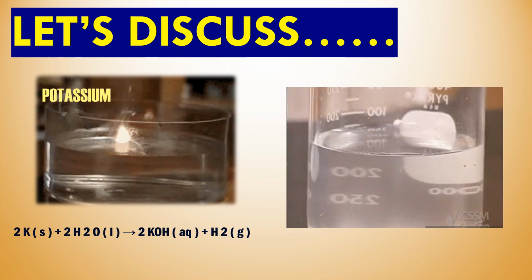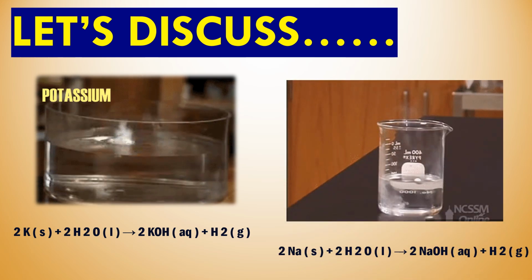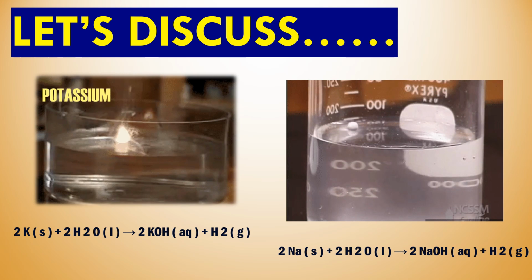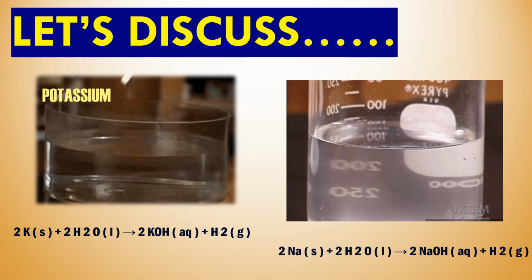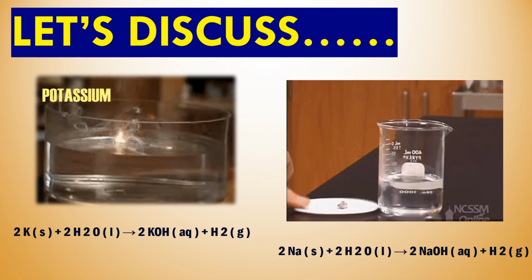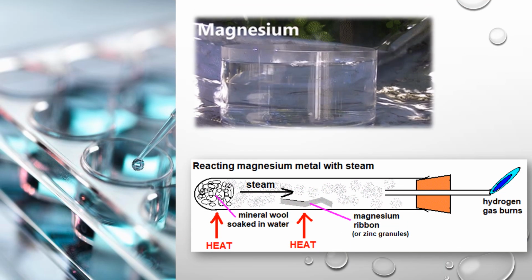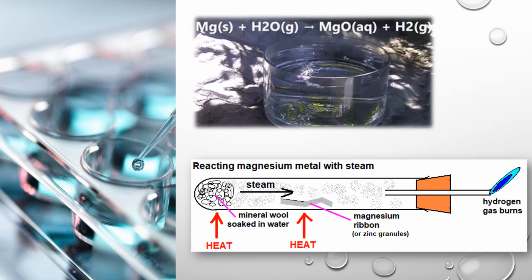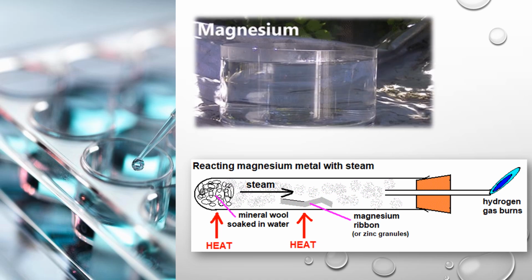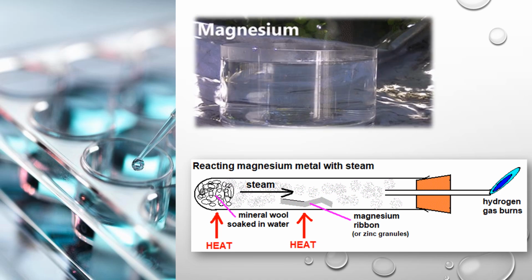We have one more example, that is sodium, which reacts with the water and forms NaOH in aqueous form, and also gives rise to hydrogen gas with the heat energy. Magnesium does not react with the cold water, but it reacts with the hot water and gives rise to magnesium oxide plus hydrogen. And there is one more method, reacting this magnesium metal with the steam.